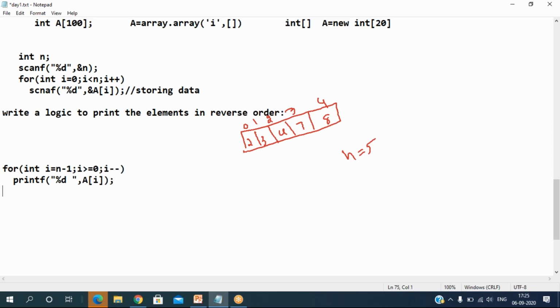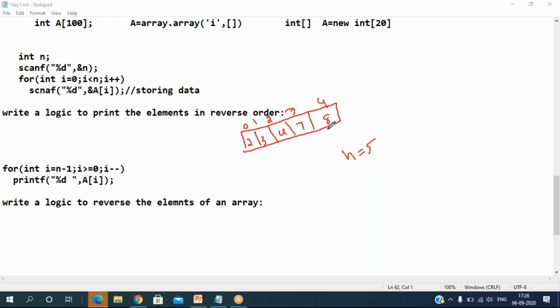Okay, same thing. Let's take, right now, write a logic to reverse the elements of an array. So what is the logic for this? Just you need to reverse it. You need to reverse all the elements of the array.